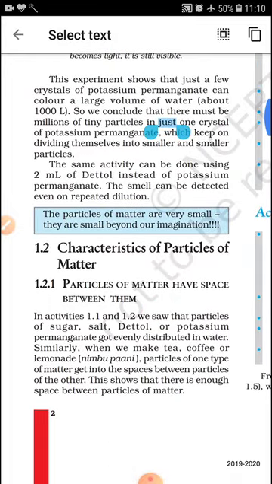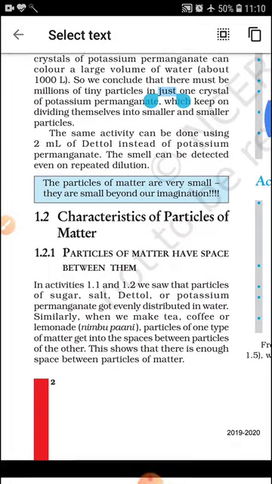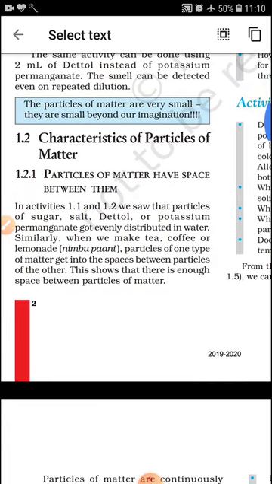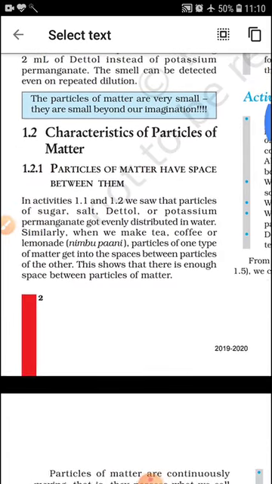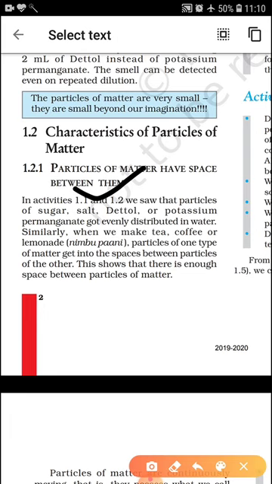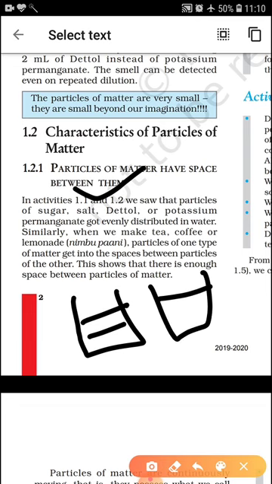Let's start the characteristics of particles of matter. First, the particles of matter have space between them, which we already observed in the last two activities. When salt and sugar dissolve in water, the volume of water remains constant.